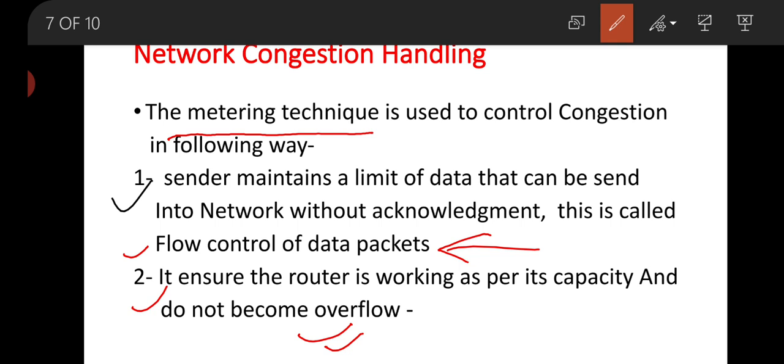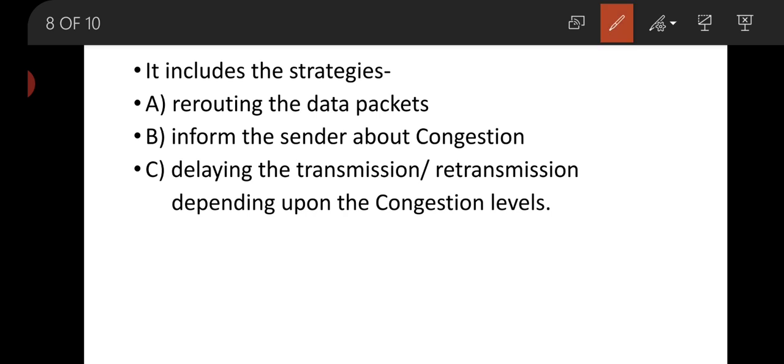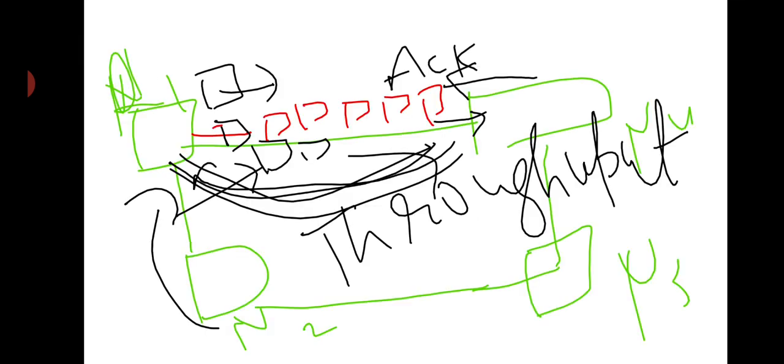That means the router is working as per its capacity. If your router is not working as per capacity or the router is going to fail, then the transmission is already delayed. So to ensure the working of the router, some strategies are used. What are the strategies used to ensure the functioning of the router? First one is rerouting the data packets. Now if we look at this figure, you can see that here